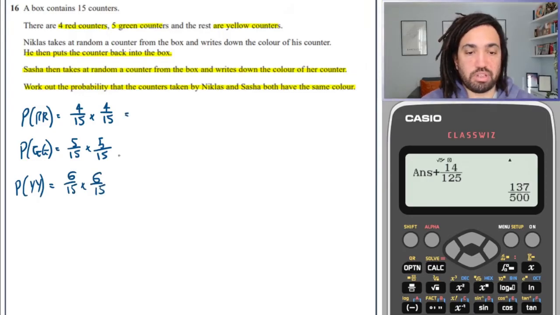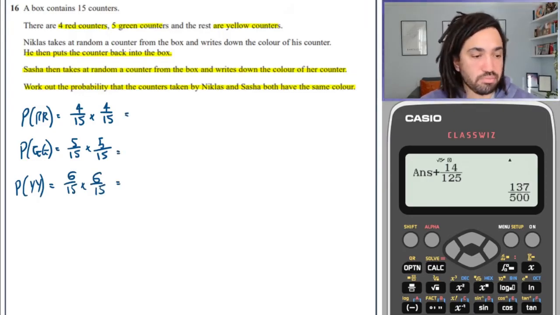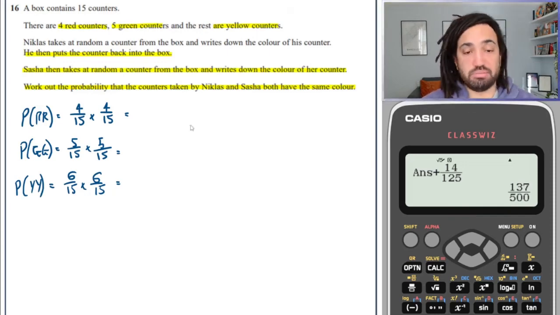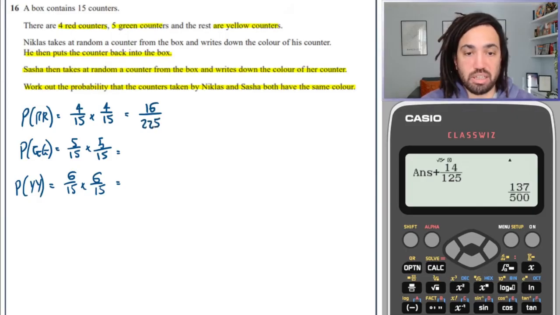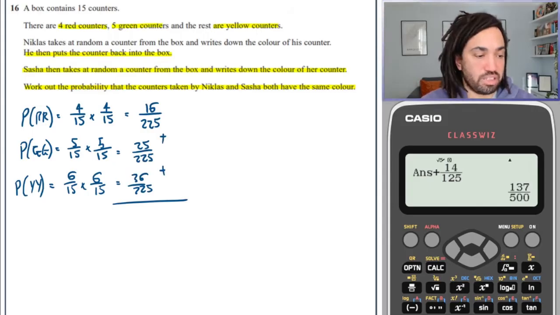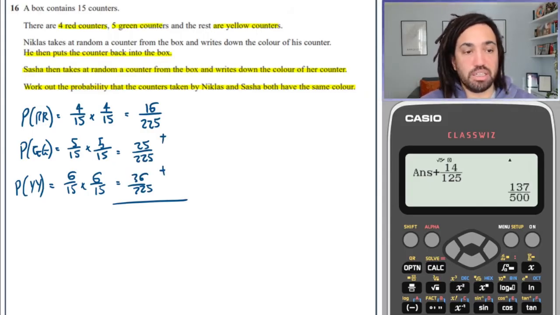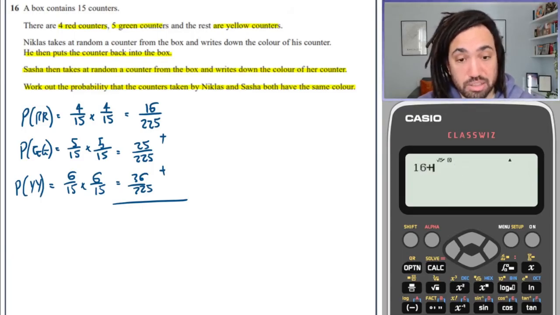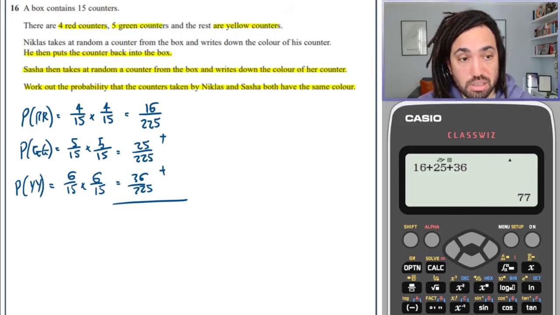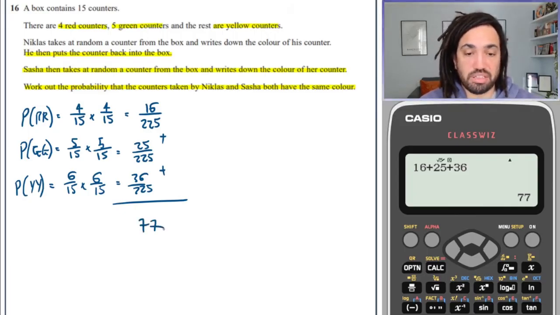So we can work out each of these. In fact, we don't even need to really use our calculator here because it's just square numbers. So 16 over 225, 25 over 225, and 36 over 225. So either of these things will give us the success that we need in having the same colour. So we just need to add them up. And the denominators are the same, so we can just add the numerators to get 77. So it's 77 out of 225.